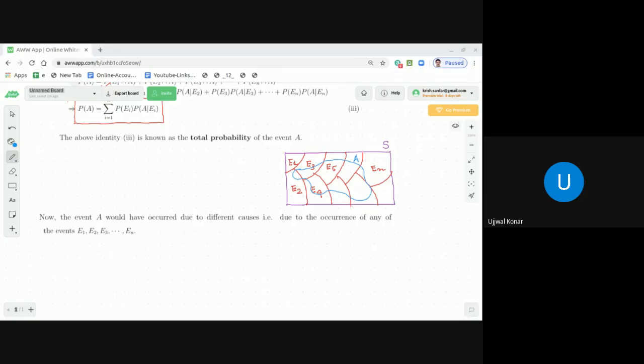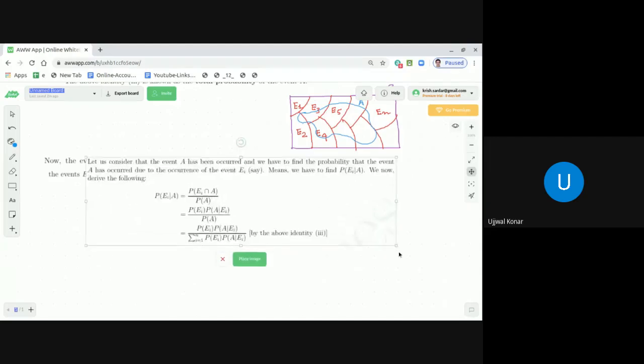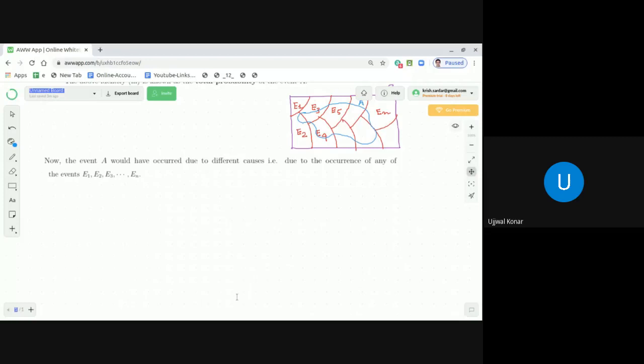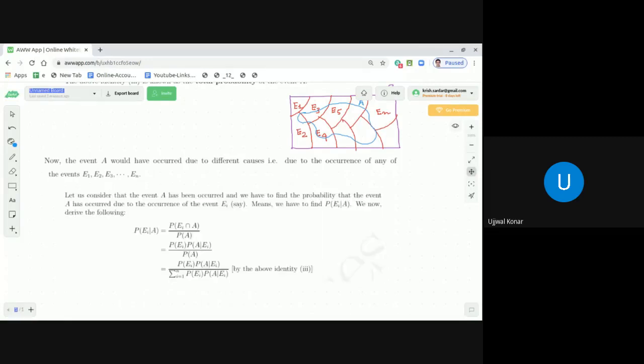Okay. So as I was telling, dear students, let me first write down this statement, followed by an explanation. So let us consider that the event A has occurred and we need to find the probability that the event A has occurred due to the occurrence of any of the events Ei. That means we need to find the probability of Ei subject to the condition A has happened, that is, probability of Ei given A. That is what comes from the conditional probability.